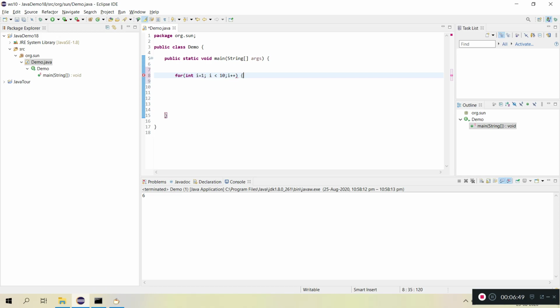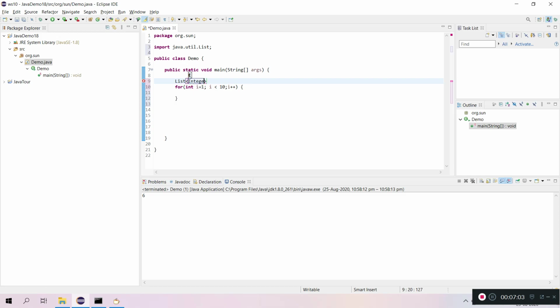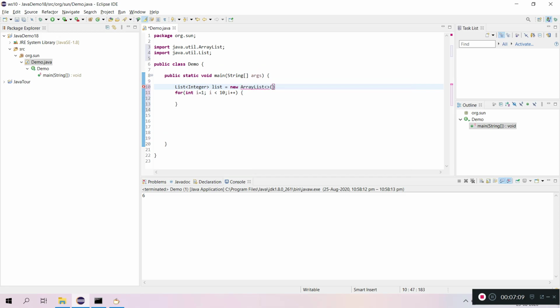So what I'm doing here is taking the values from 1 to 9 actually, and here I'm creating one list which is of type integer, and this is an ArrayList. In the list we'll add these values, and here we'll print these values. We use the for each loop.